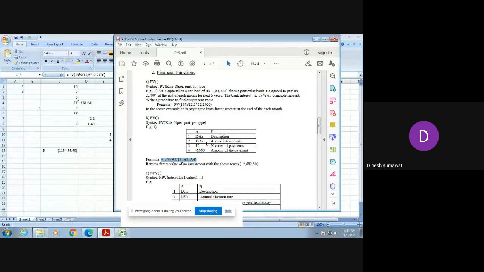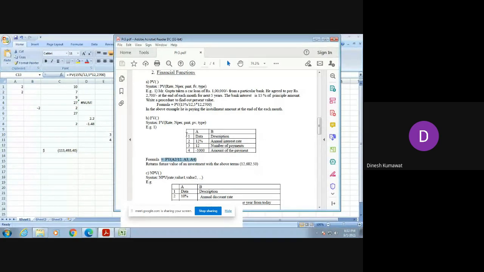Now, if you observe carefully, in the cell A2 we are having 12%, and we are dividing it by 12, comma. In cell A3, we are having the number of payments, that is 12. And in cell A4, we are having minus 1000, which is nothing but the amount of the payment.